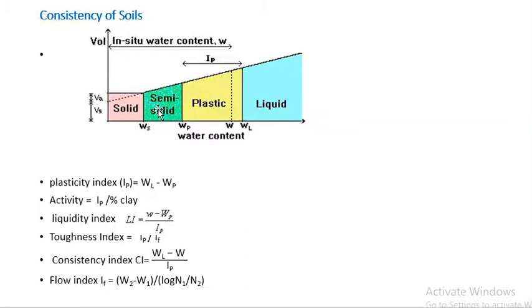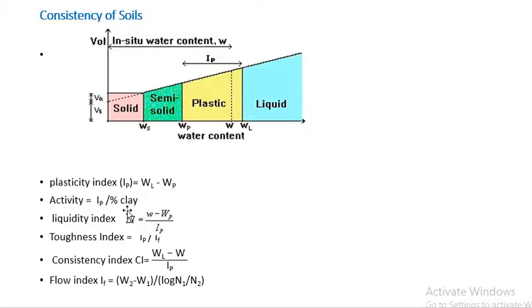When the state solid changes into semi solid, it's called shrinkage limit. And when semi solid changes into plastic, then it's plastic limit. When plastic changes into liquid, it's liquid limit. And this defines plasticity index. Plasticity index Ip is equal to WL minus WP, WL means liquid limit, minus plastic limit.